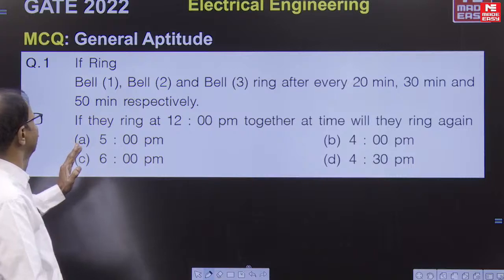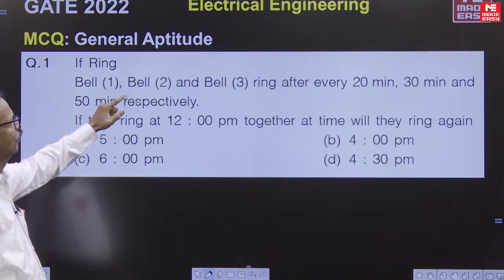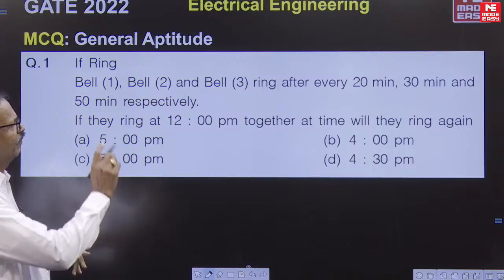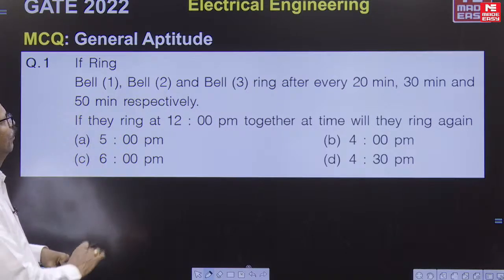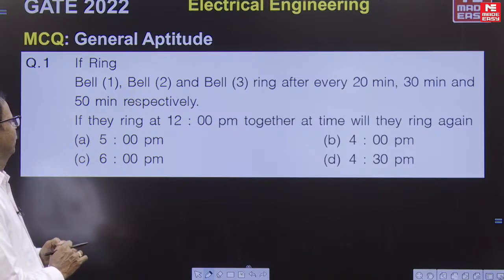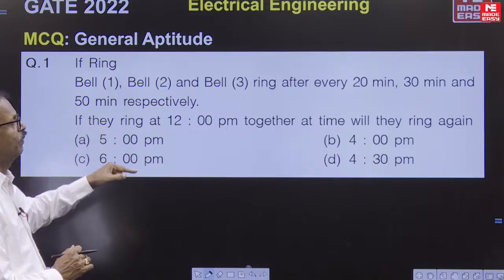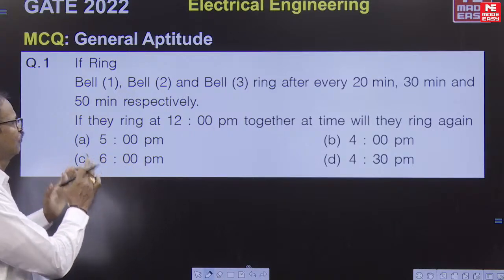Very first question: bell 1, bell 2 and bell 3 ring after every 20 minutes, 30 minutes and 50 minutes respectively. Bell 1 every 20 minutes, bell 2 every 30 minutes, bell 3 every 50 minutes. If they ring together at 12 p.m., at what time will they ring together again?